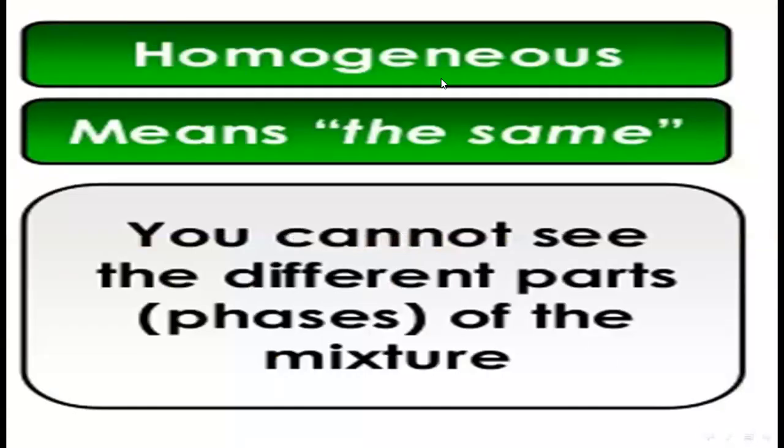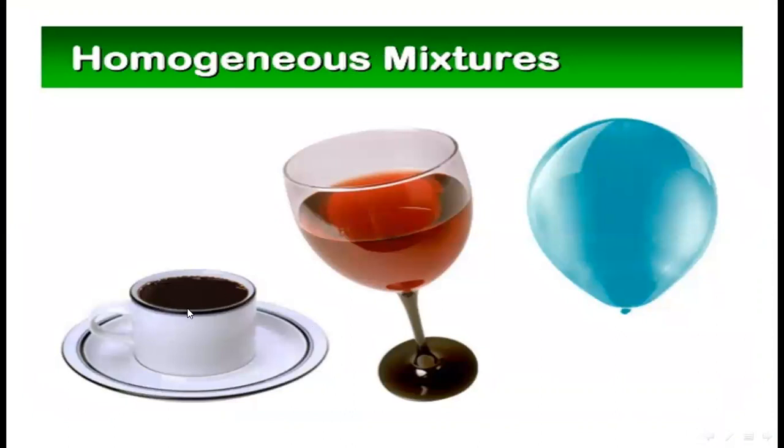In a homogeneous mixture, you cannot see the different parts or phases of the mixture. Like in tea, you can't see the combination of different things. Here you can't see. So these are the examples of homogeneous mixtures.